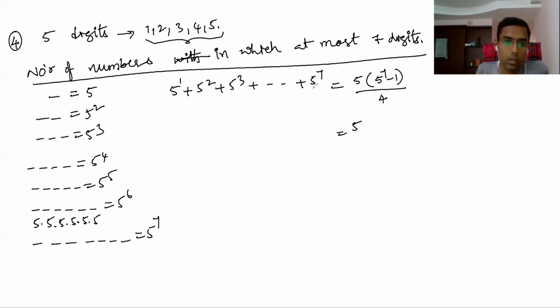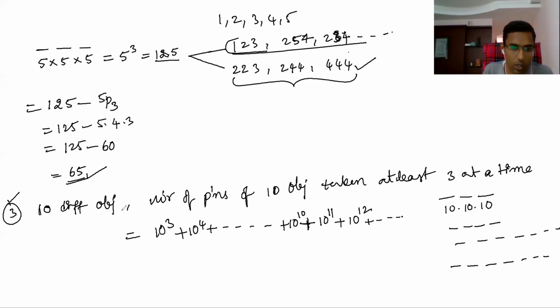Hope you got it. So what I told here in the previous one, now you can understand. 10 different objects are there, number of permutations of 10 different objects taken at least 3 at a time. At least 3 at a time means minimum 3 must be taken, so 3 or more. Taking 3 gives this many, 4 gives this many, taking 10 gives this many, 11 also, 12 also. It will go on like that, so it becomes an infinite GP. That's why I left this one.